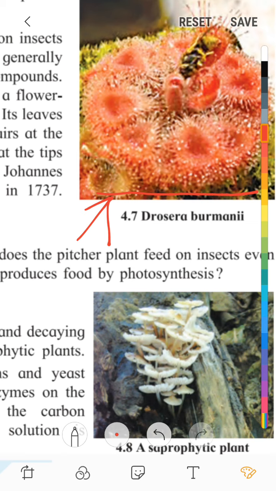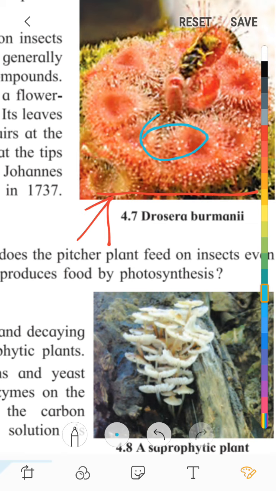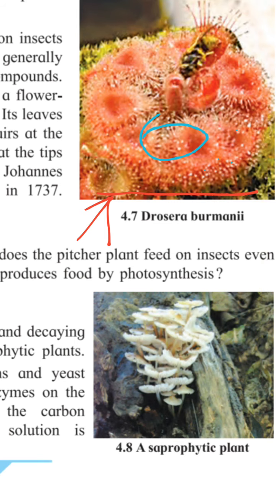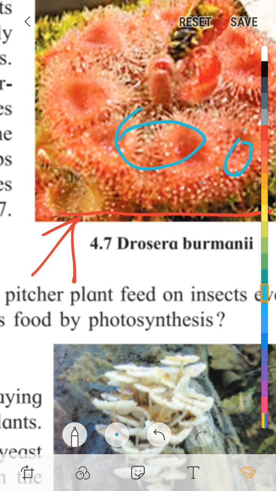You can see here the hairs are there, and droplets of a sticky substance. At the tips of the hairs, these droplets attract the insects.